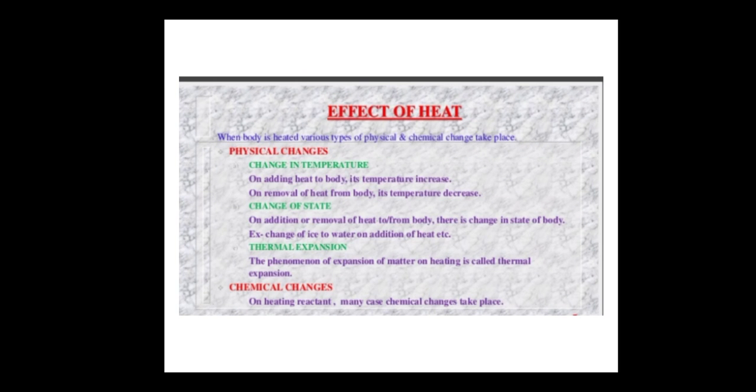Now, the effect of heat. How does heat have an effect? When a body is heated, various types of change occur. Some are physical changes and some are chemical changes. The first is a physical change: change in temperature. On adding heat to the body, the temperature increases. We know that as we heat, the temperature of the body will increase. On the removal of heat from the body, its temperature decreases.